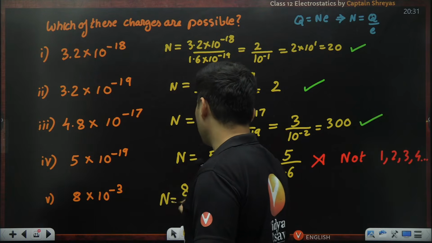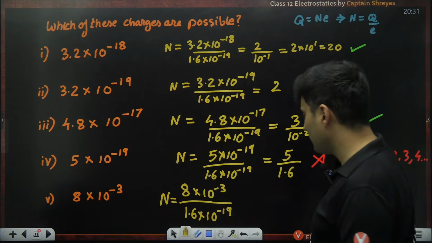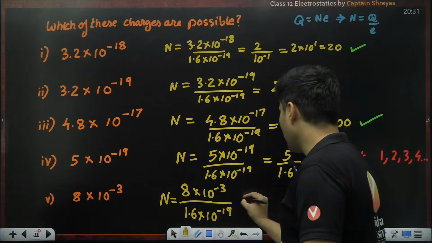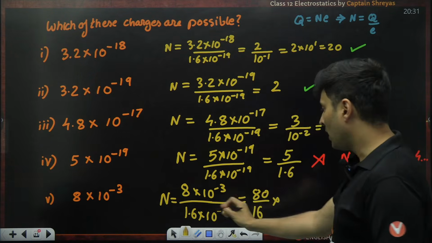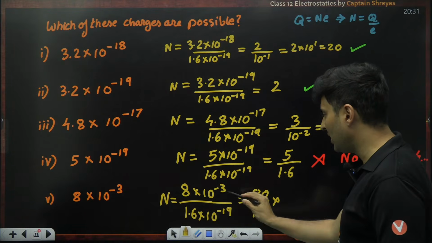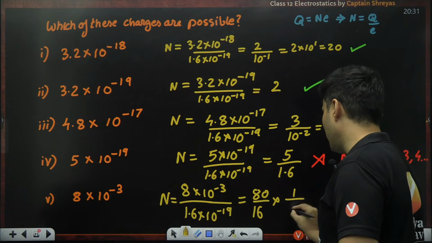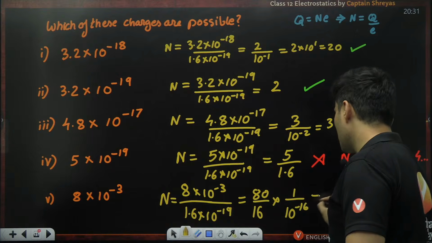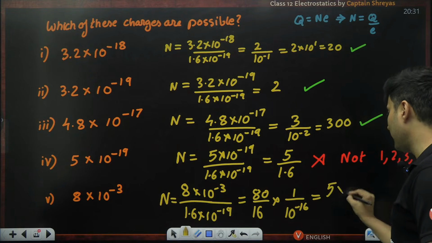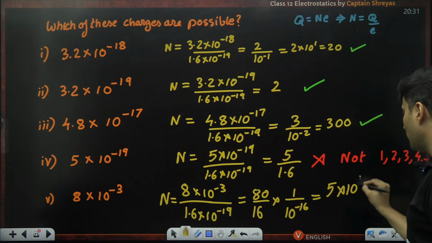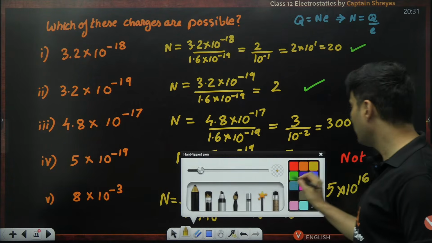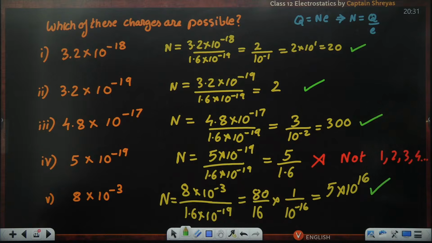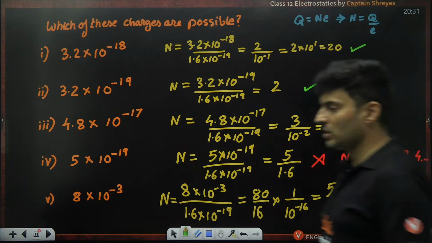So let's check this out. 8 by 1.6, you can write this as 80 by 16, by shifting the decimal. This minus 3 will cancel. So 1 by 10 to the power minus 16. So 80 by 16 is basically 5. And this goes on the top. So 10 to the power 16. So definitely this is possible. It's a huge number, but it's an integer. So this is also possible. So the fourth one was not possible.